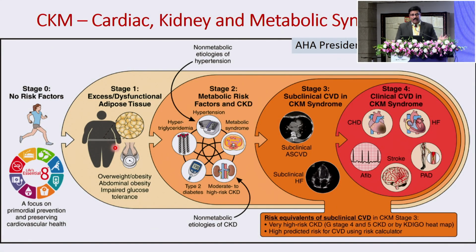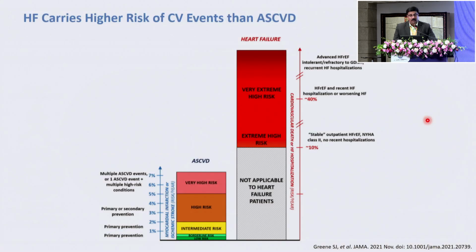So now the AHA Presidential Advisory has come in clearly stating a new term which Jayashree had alluded to, which is the cardiac kidney metabolic syndrome. And in the stage 1 is just obesity. So dysfunctional obese tissue or dysfunctional adipose tissue is stage 1. And the stage 4 is manifest clinical disease, of which 2 are very important. One, the coronary artery disease and two, the heart failure. So these are the 2 important things we are interested in.